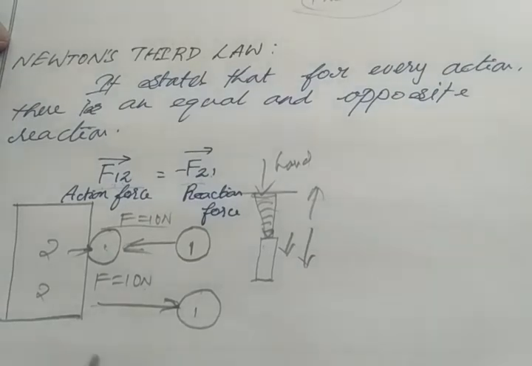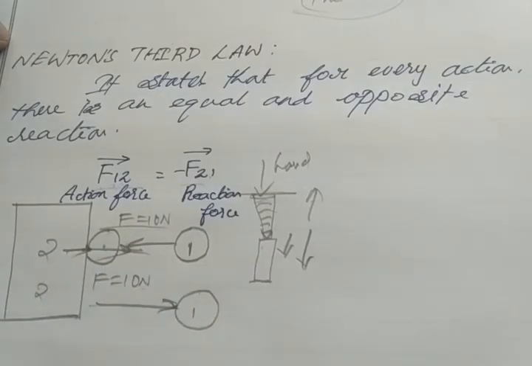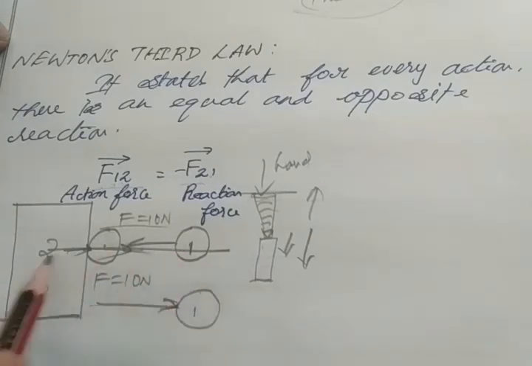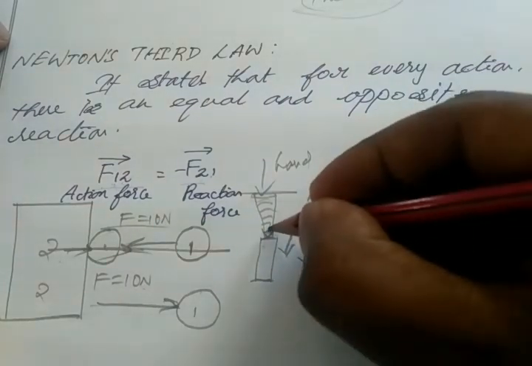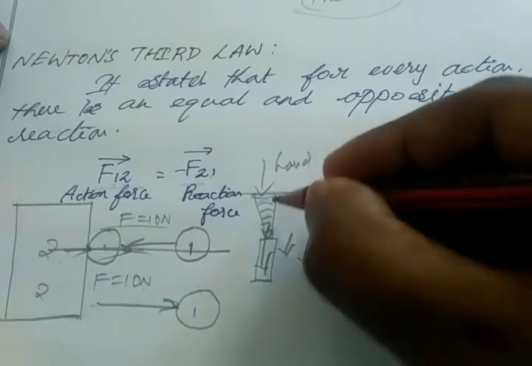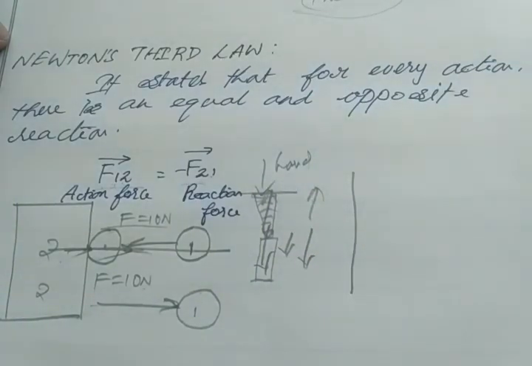So here this is our action force, this is our reaction force. Both lie on the line joining these two objects, which means the wall as well as the ball. Here the direction of the action force and the direction of the reaction force lie on the same line.